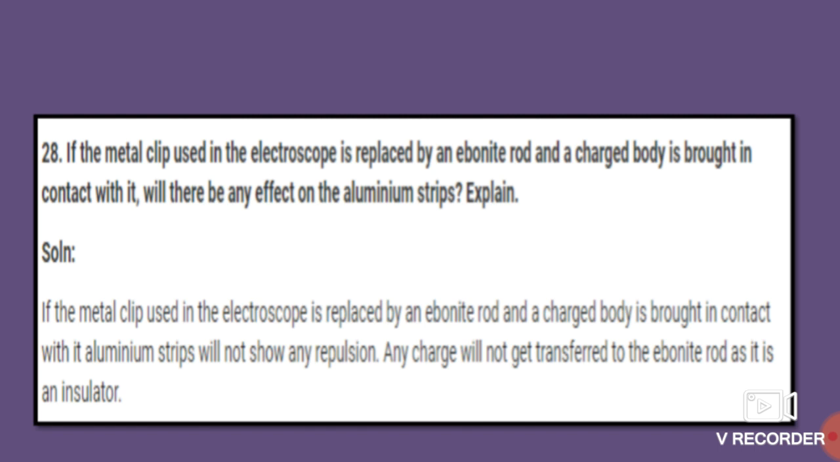See over here, if the metal clip used in the electroscope is replaced by an ebonite rod and a charged body is brought in contact with it, the aluminum strips will not show any repulsion. Any charge will not get transferred to the ebonite rod as it is an insulator. Insulator means it cannot allow any kind of transfer of charges. So that's why the aluminum strips will not show any kind of repulsion.